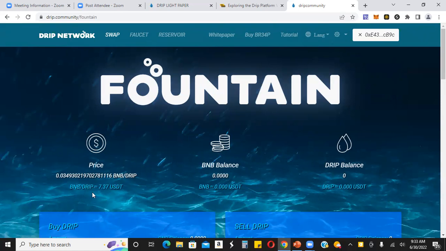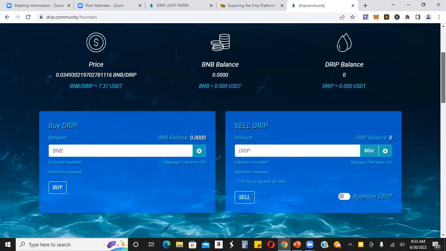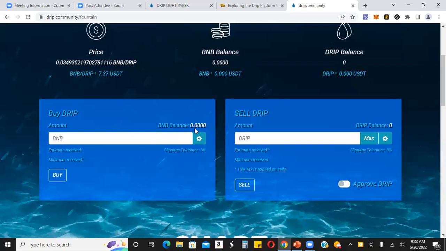Again, that price might be less, it might be more, depending on when you're watching this, but that essentially is how much one token costs, one drip costs, or the value of one drip, rather. So if you have BNB in your wallet, what you're gonna do is go ahead and buy drip. You'll see your BNB balance right here.